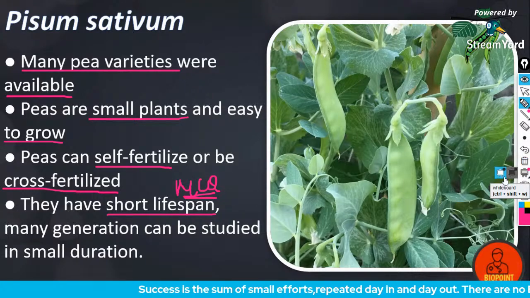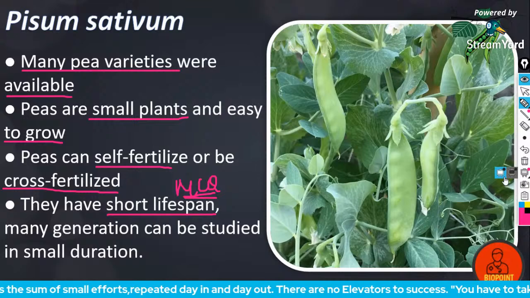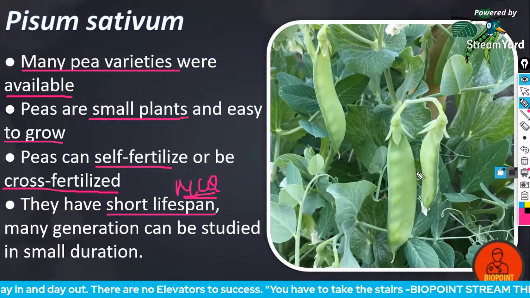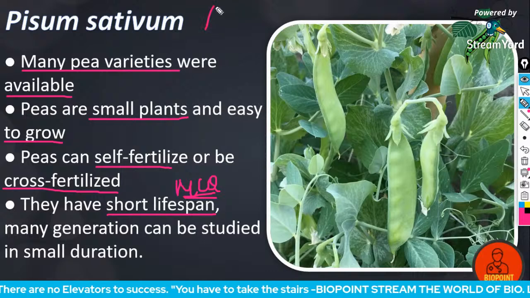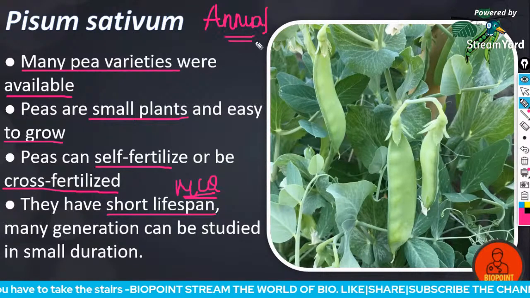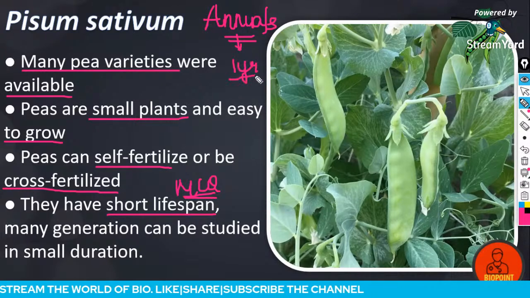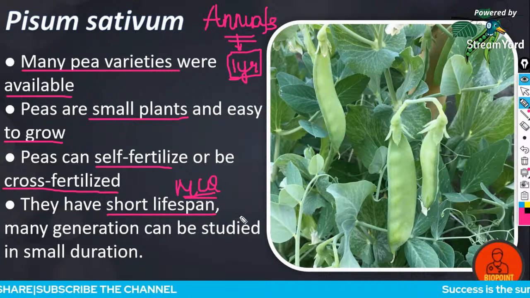Pea has a very short lifespan, and they are actually annual plants. They flower every 1 year.